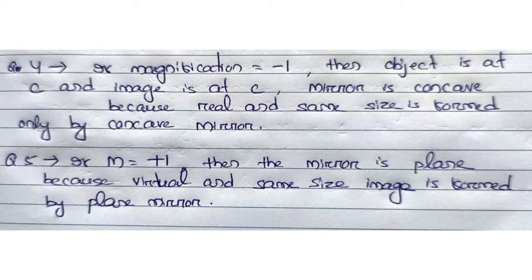Then if the question is asked that magnification of image is +1, plus means virtual image, 1 means same size. The virtual and same size image is formed only by a plane mirror. So if magnification is given +1, then the image is virtual and same size and the mirror is plane mirror.